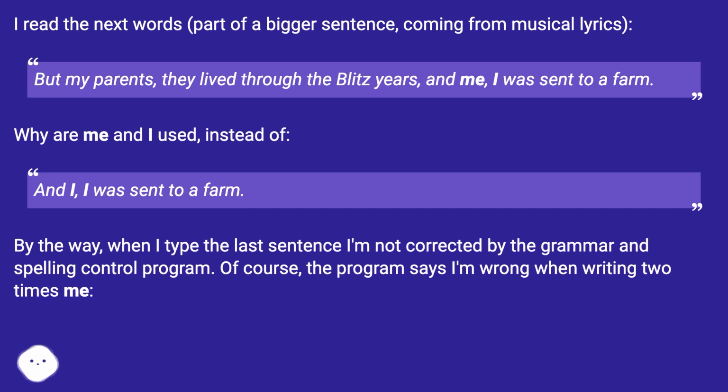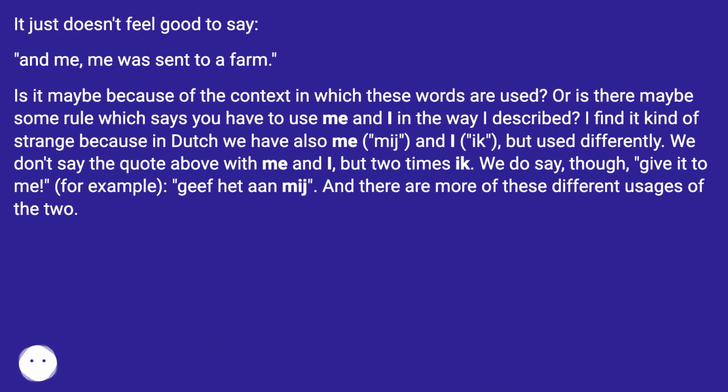By the way, when I type the last sentence, I'm not corrected by the grammar and spelling control program. Of course, the program says I'm wrong when writing "me" two times. It just doesn't feel good to say "and me was sent to a farm." Is it maybe because of the context in which these words are used? Or is there maybe some rule which says you have to use "me" and "I" in the way I described?